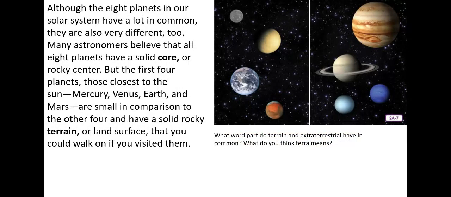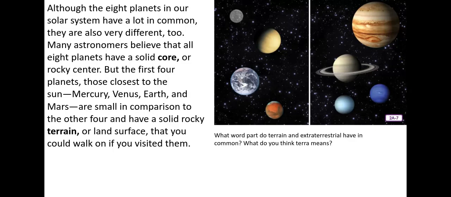Although the 8 planets in our solar system have a lot in common, they are also very different too. Many astronomers believe that all 8 planets have a solid core or rocky center, but the first 4 planets, those closest to the Sun, Mercury, Venus, Earth, and Mars, are small in comparison to the other 4 and have a solid rocky terrain or land surface that you could walk on if you visited them.